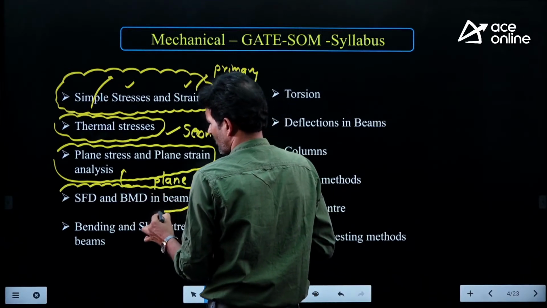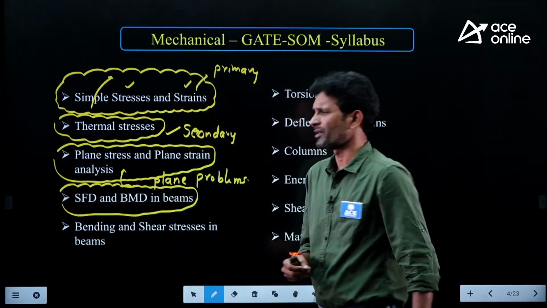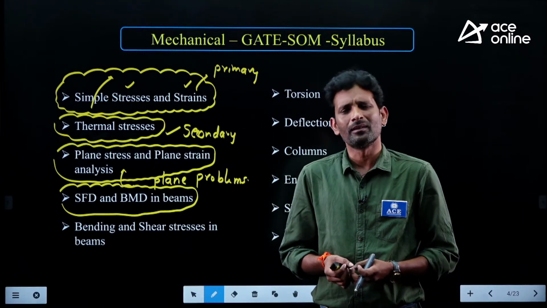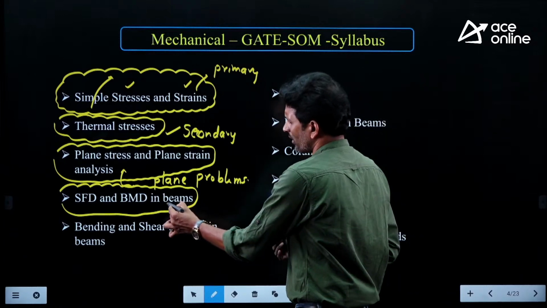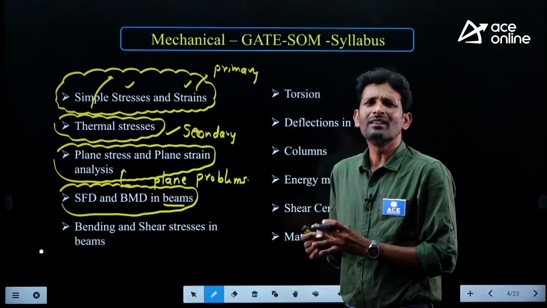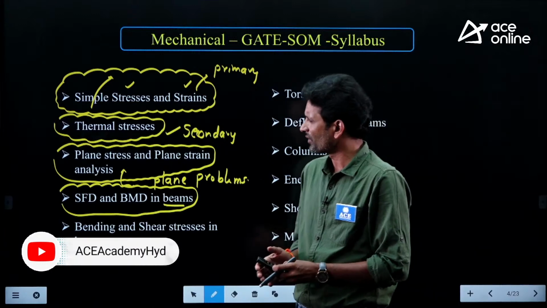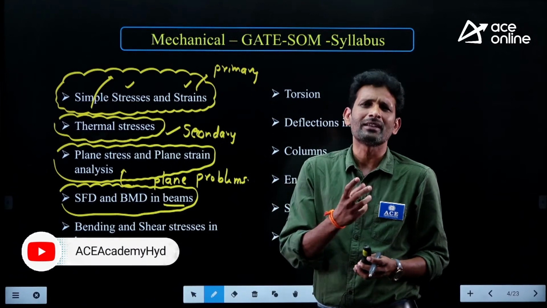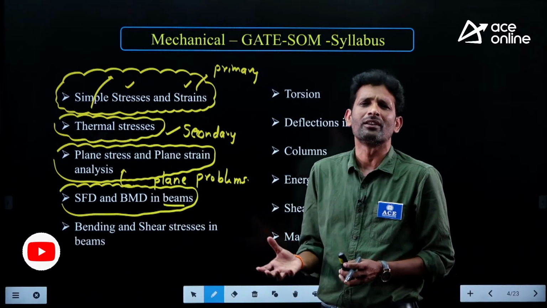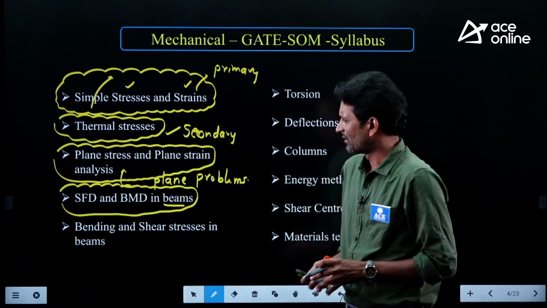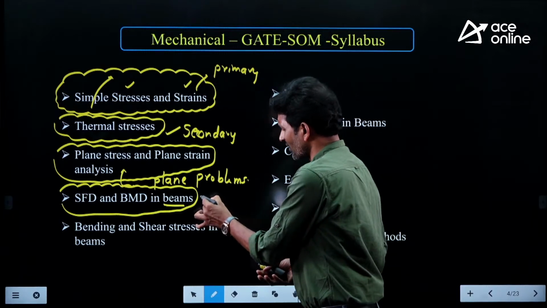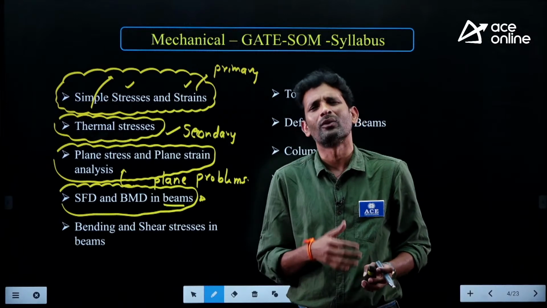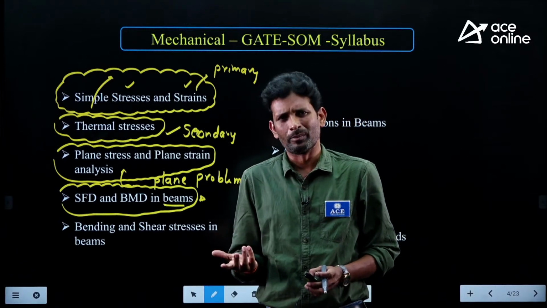Then another topic, which is most important from the examination point, is the concept of shear force diagrams and bending moment diagrams. What exactly is the shear force? What exactly is the bending moment? First of all, how do you define the beam? What is the physical significance of shear force diagrams as well as bending moment diagrams, when we are making the design of a beam based on a strength criterion? These things we are going to discuss. In addition, what is the relation between applied loading conditions, the developed shear force and the developed bending moment?